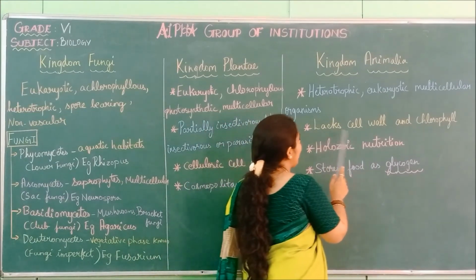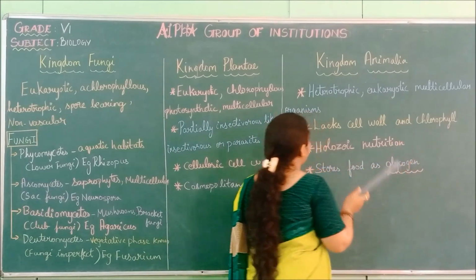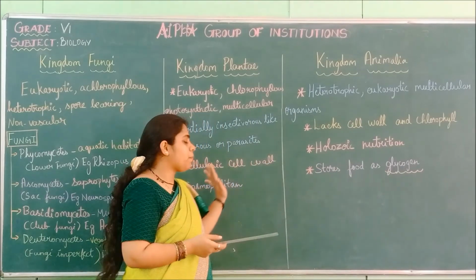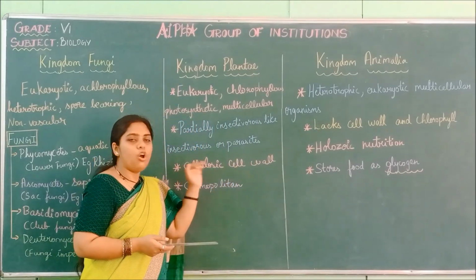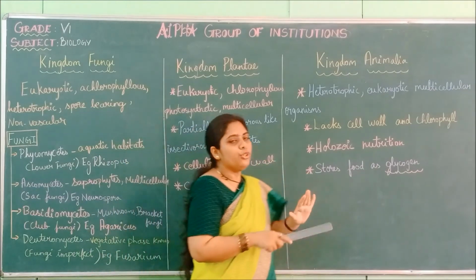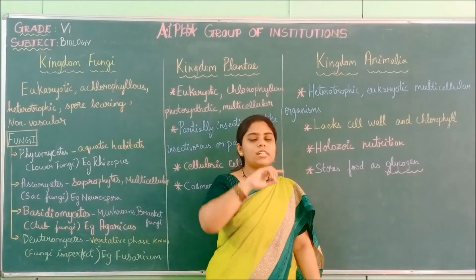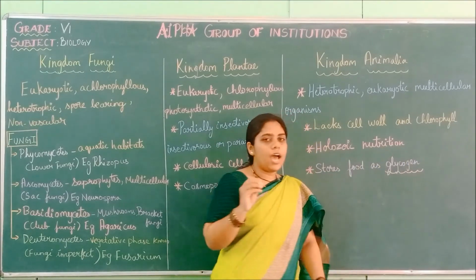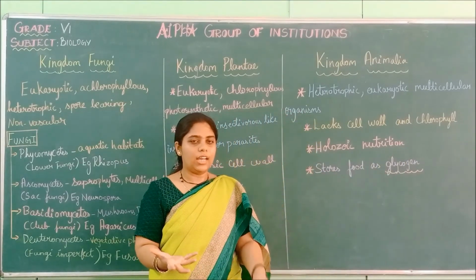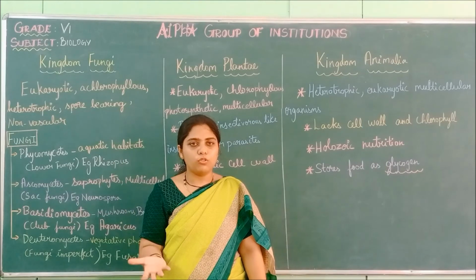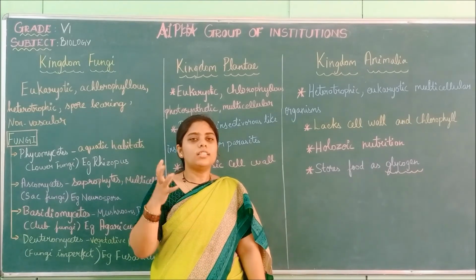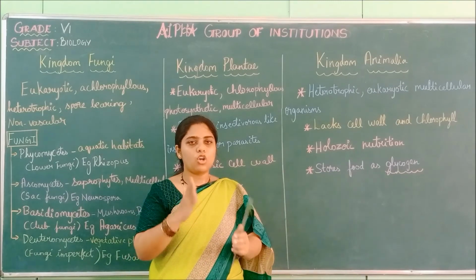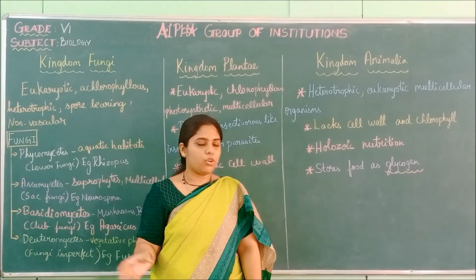Next, they lack cell wall and chlorophyll. In animal cells, the cell wall is not present, but plant cells have a cellulosic cell wall. Here no cell wall is present, only the cell membrane, and chlorophyll is absent. So we are not green in color. We do not synthesize our own food, so the chlorophyll is lacking. We are not autotrophic. We are heterotrophic.